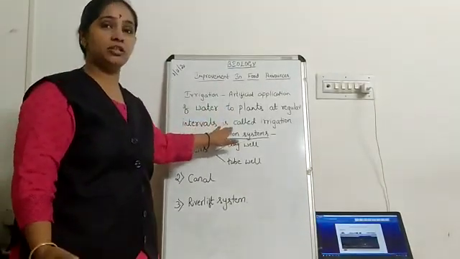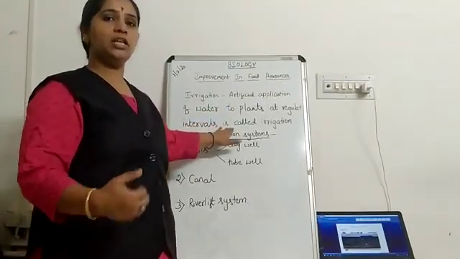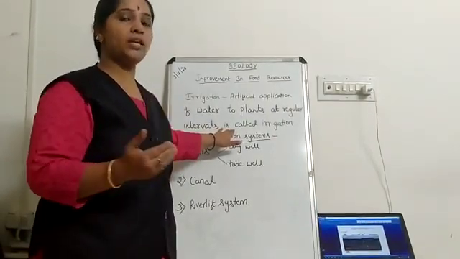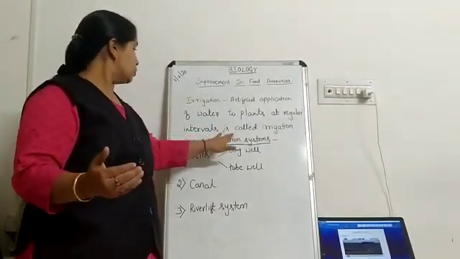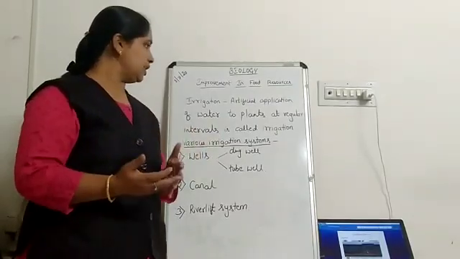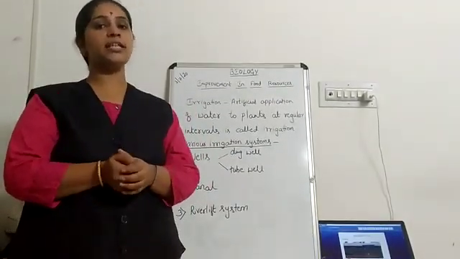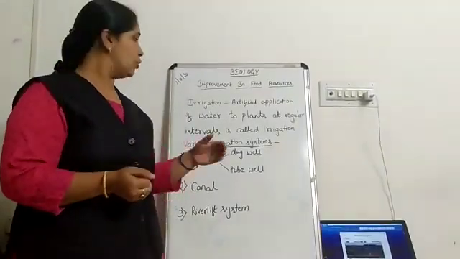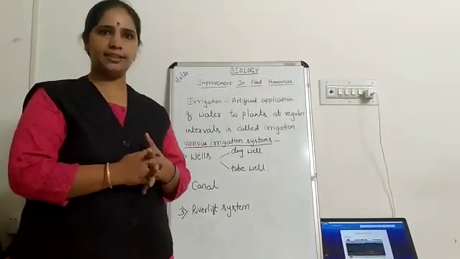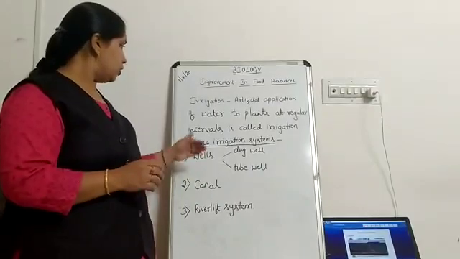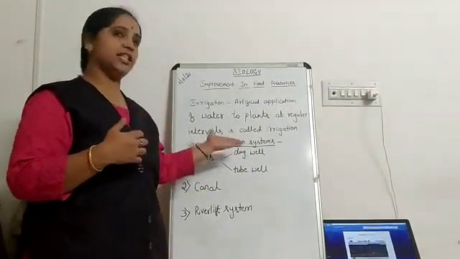To maintain moisture, the soil also has to be watered regularly. There are various irrigation systems. We learnt about the traditional irrigation system as well as the modern irrigation system, which you have already learnt in your 8th standard. Now let us learn more about the various irrigation systems.